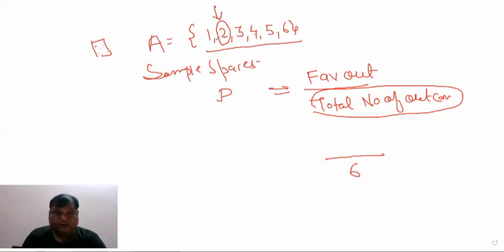And now we have to choose 2. There are 1, 2, 3, 4, 5, 6, the total number of items, and we have to choose one from them. This number will come in only one way. Suppose a dice is there and 2 is given, then the 2 will come on that face in one way. So the favorable outcome is 1. That will become 1 by 6. So this is the probability of getting 2 on the dice.